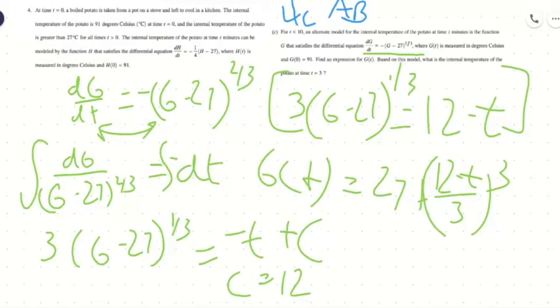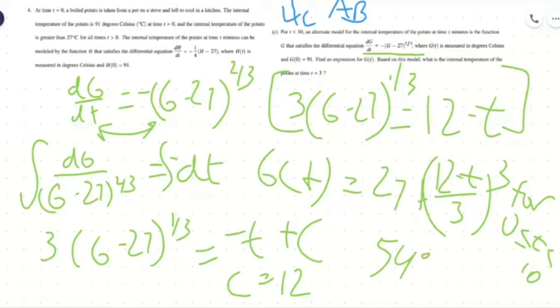In this case, it would be 0 less than or equal to t less than or equal to 10. And then you would plug in t equals 3, and what degrees Celsius would you get as your final answer? So plug in t equals 3 into 27 plus ((12 minus t) divided by 3) cubed, and you would get 54 degrees Celsius.